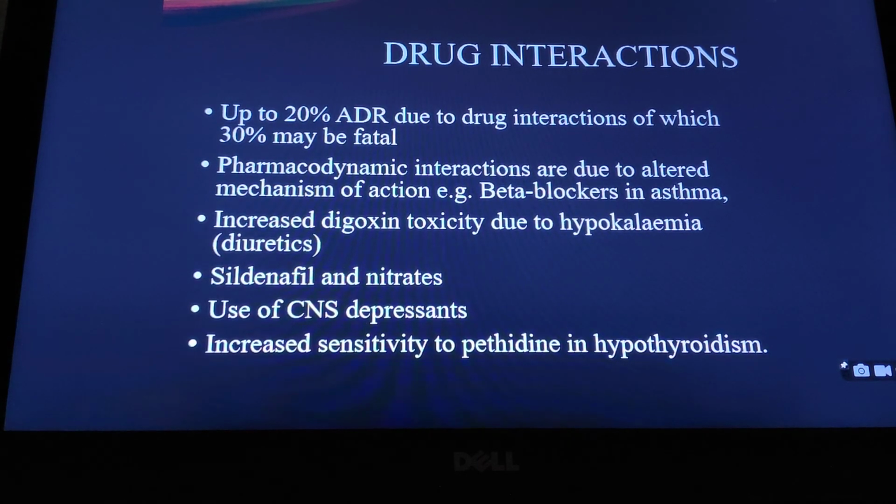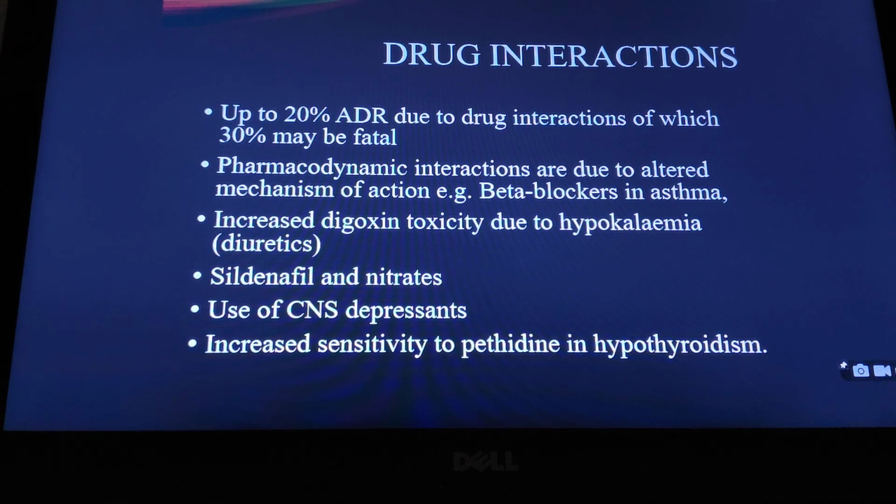The drug interactions, as we had discussed already in the past, but here again just to highlight two points: 20% of adverse drug reactions are due to drug interactions, of which 30% are serious. And these interactions could be pharmacodynamic interactions like beta blockers in asthma patients.